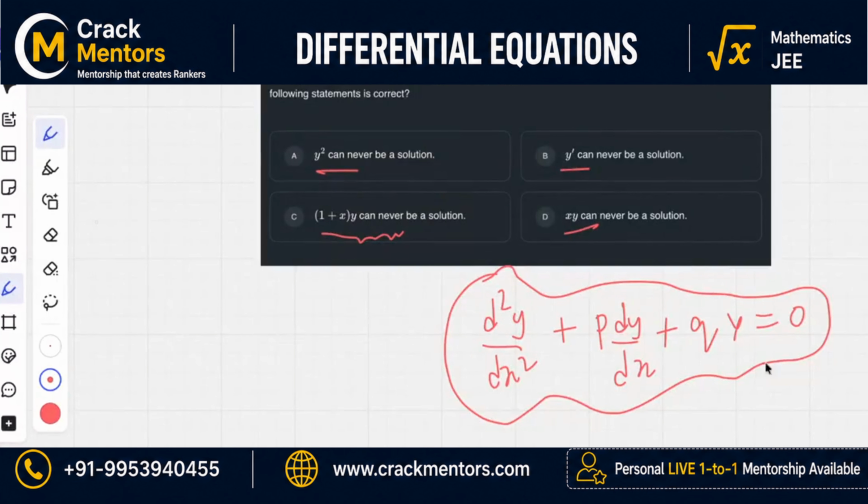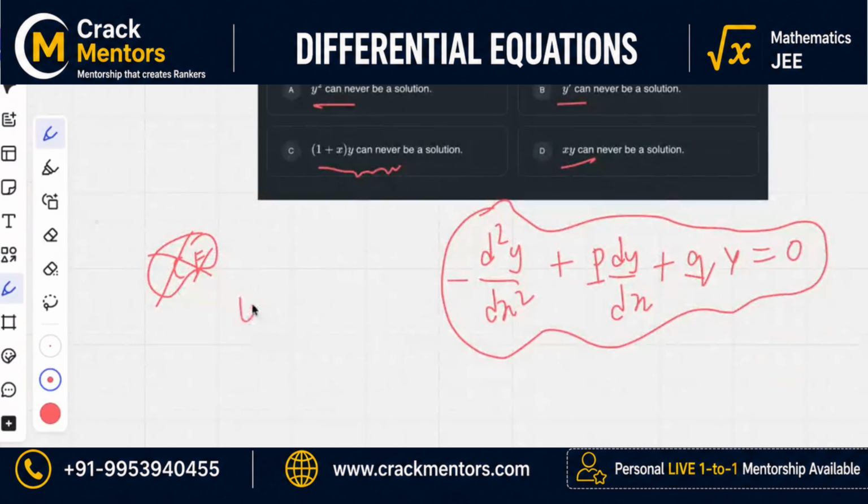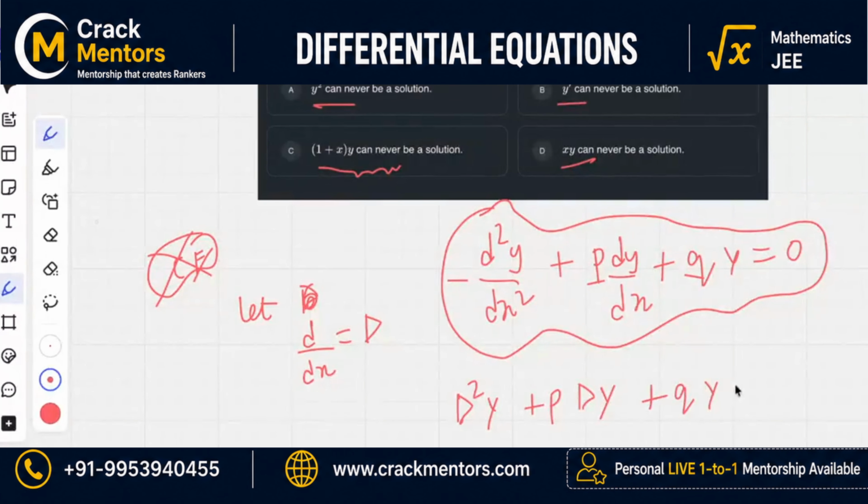Basically, this is a homogeneous equation first of all, and we're having all linear coefficients and all are constants. So you can try to write this in terms of its complementary function, basically the auxiliary equation. So if you let d by dx as capital D, do you think you are getting D square y plus p D y plus q y as 0?